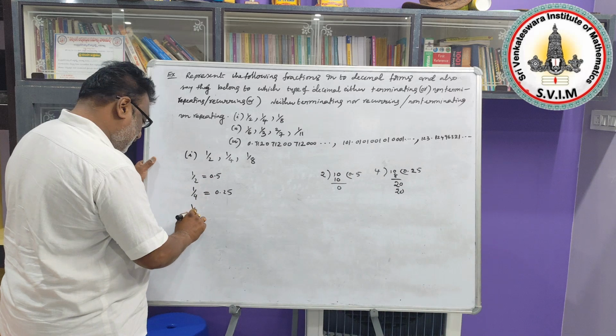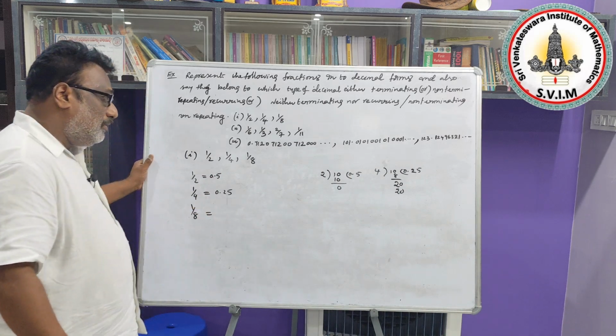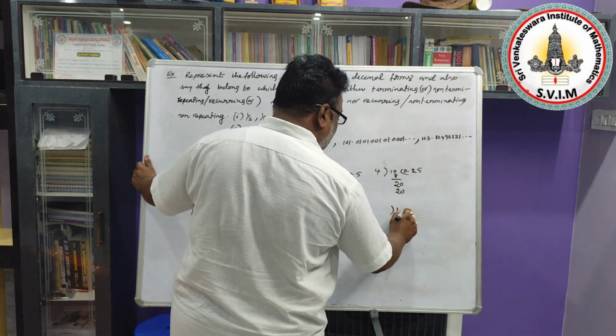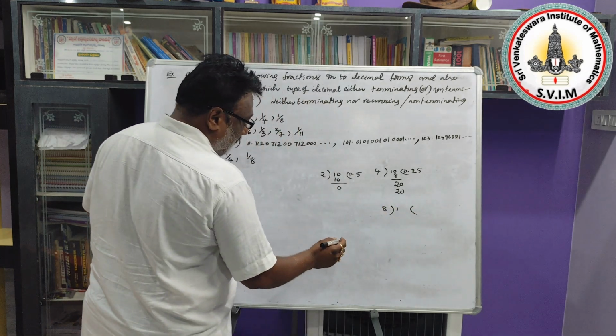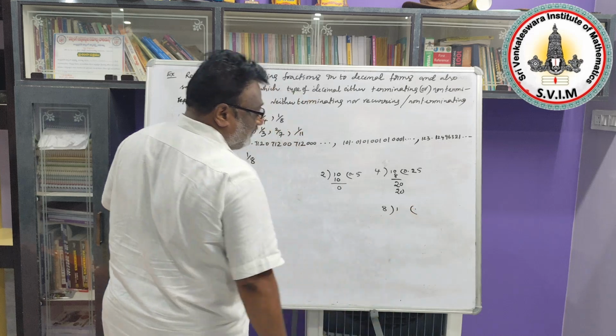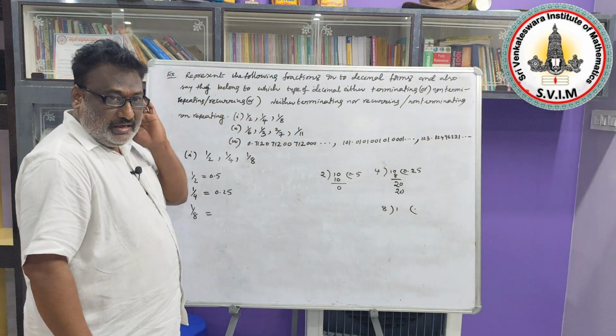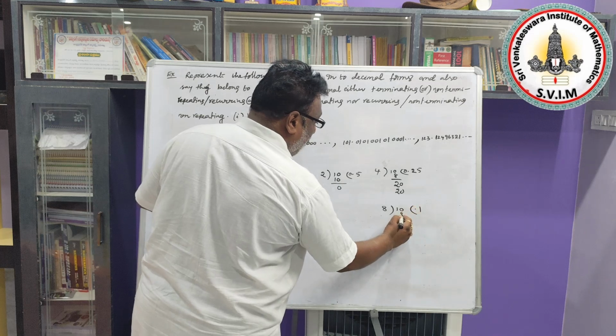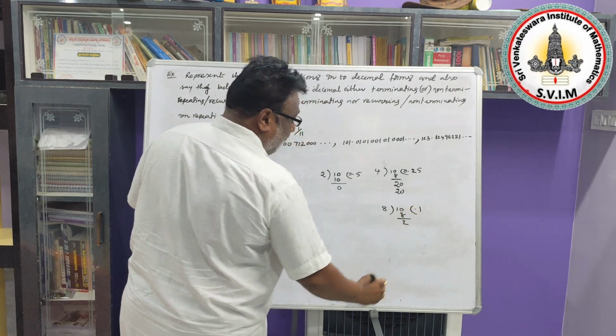Next, the third fraction I am taking, that is 1/8. Now listen to me, here also we need to divide 1 by 8. Here also the dividend is much less than the divisor. Due to that reason, we put a point in the quotient part. Then you can promote 1 to 10. 8 1 is 8 will cancel, 2 is the remainder.